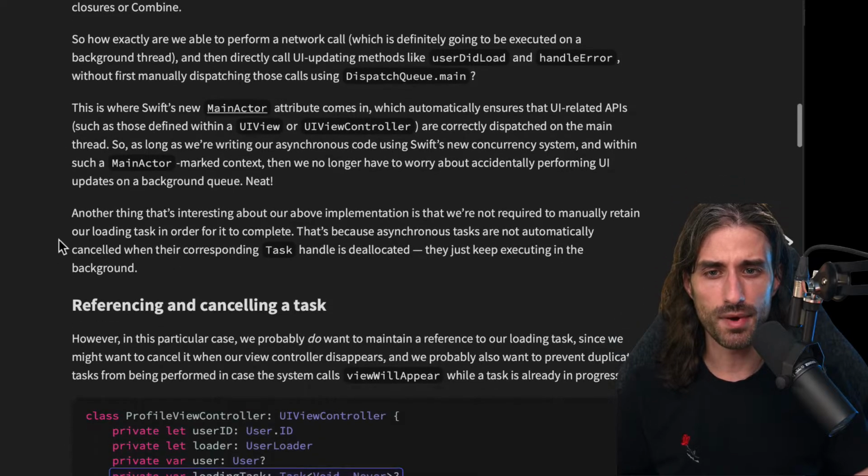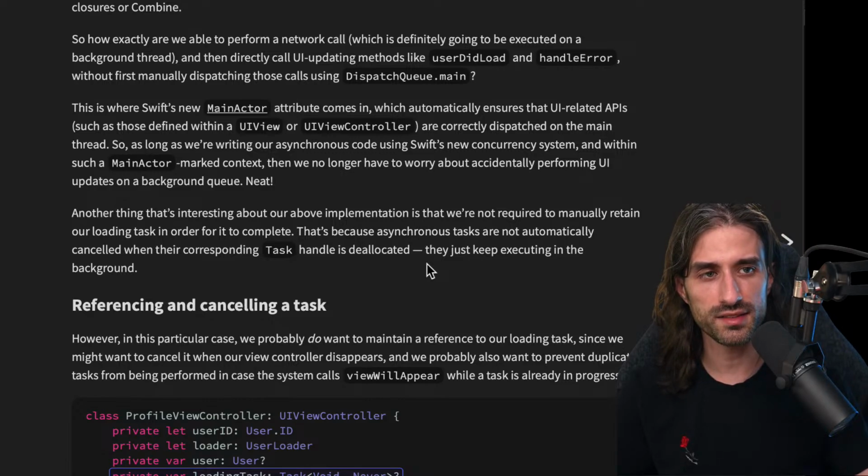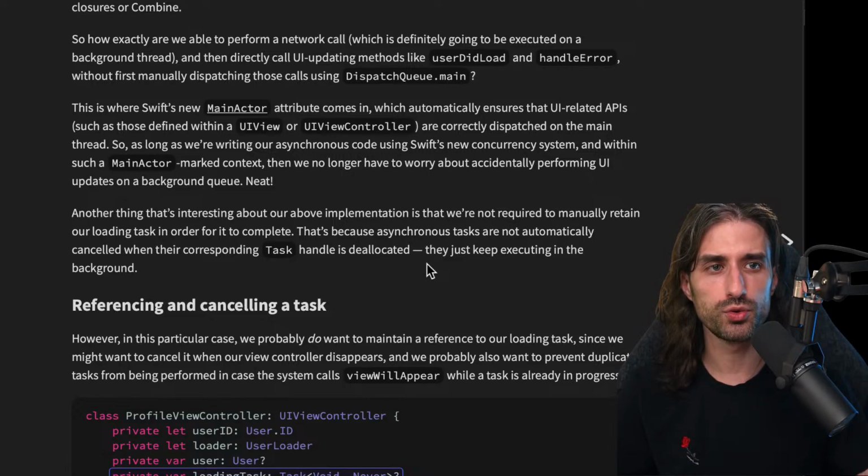Another thing that's interesting about our above implementation is that we're not required to manually retain our loading task in order for it to complete. What I was mentioning earlier, that tasks are fire and forget by default, is because asynchronous tasks are not automatically cancelled when their corresponding task handle is deallocated. They just keep executing in the background. And if you want to cancel a task, then you will need to keep the handle of the task around in order to be able to call cancel on it.